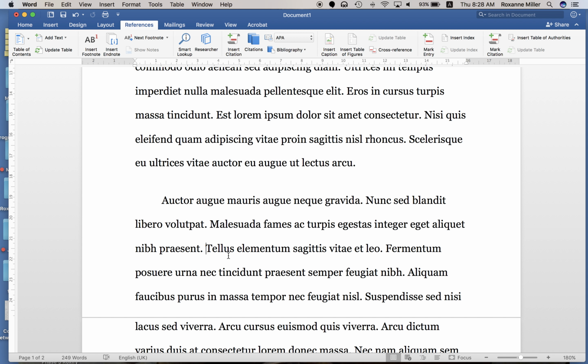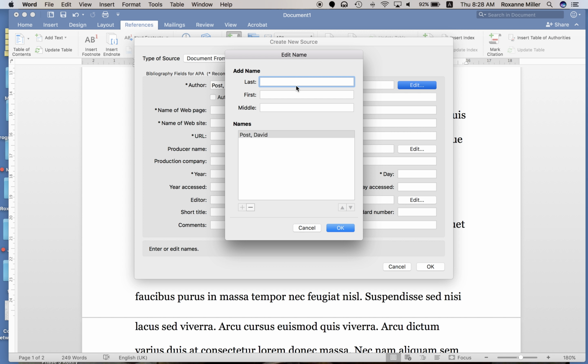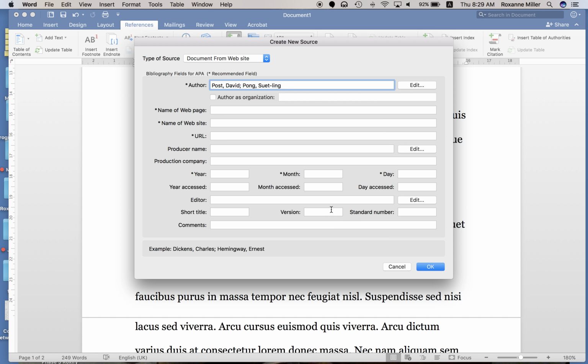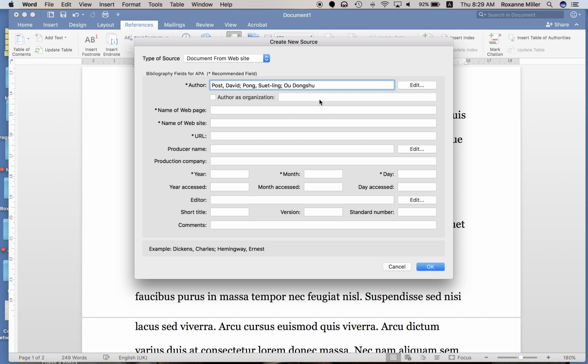Now this last one that we're going to add in has more than one author, so there's something a little bit different. This time we enter the first author, Host David, and then we click on Edit. Now, this is Pong, and first name Ling, and we click OK, and it's added her. We have one more we're going to add, the last author, Ao Dong Shu. All right, and we click OK, and all 3 of them are now added in here.